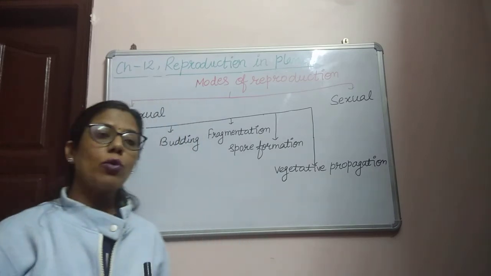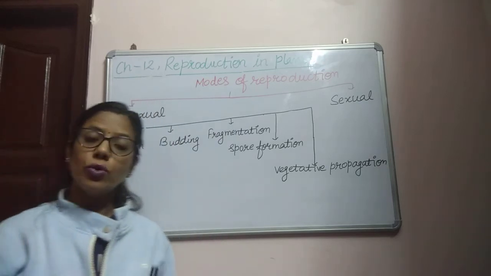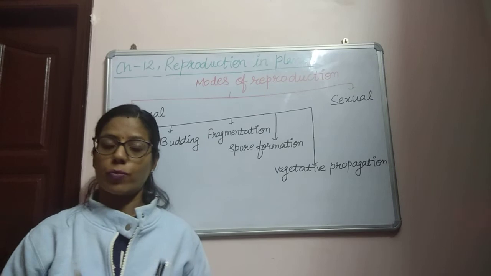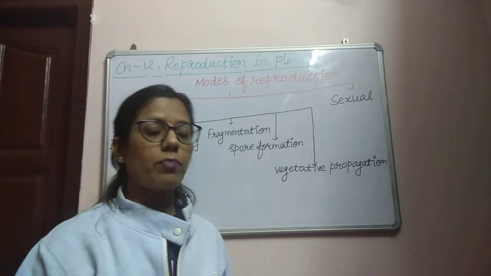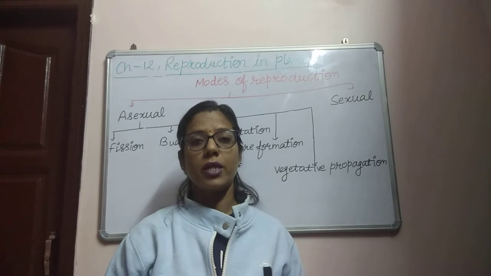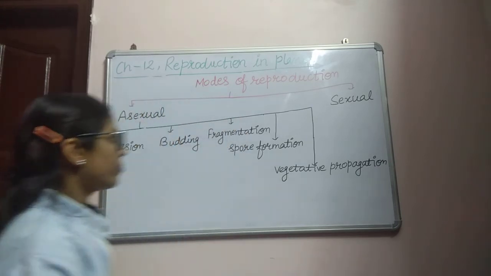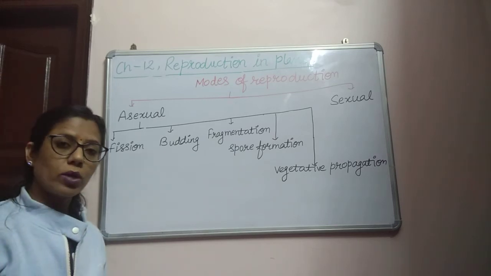Only a male can give rise to a new organism, or only a female can give rise to a new organism. This type of reproduction is known as asexual reproduction. Sexual reproduction means both parents are required, male and female. Both parents are required for the production of a new organism.